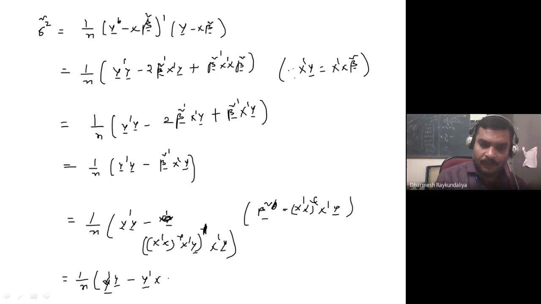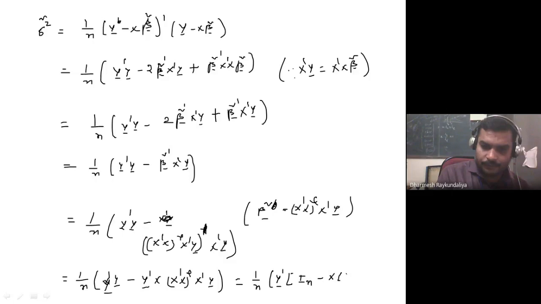Okay, y transpose, this is x transpose, transpose is x, and because this is symmetric, it is as good as x dash y. Now you just take the y transpose outside. Then what is that? It is identity minus x (x transpose x) inverse x transpose, and you take y also outside but on the behind side.